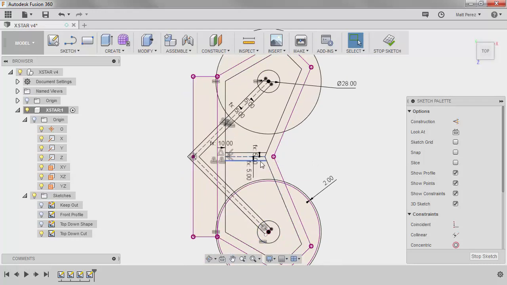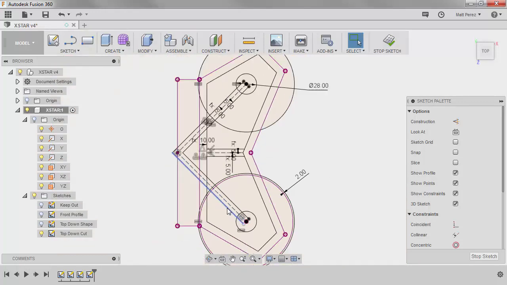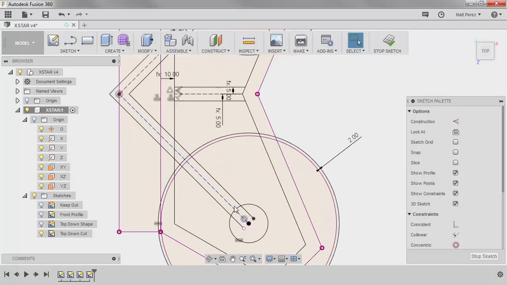All right, so now we've got a bit of structure in the center. We've got the structure around the outside. We've got the structure going to the motors. And again, we don't have to worry specifically about trimming this up. If we trim it, then we will lose some of the offset information because of how the offset tool works. But we can simply leave it long because we can still select these areas.